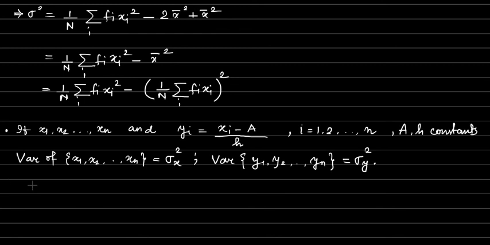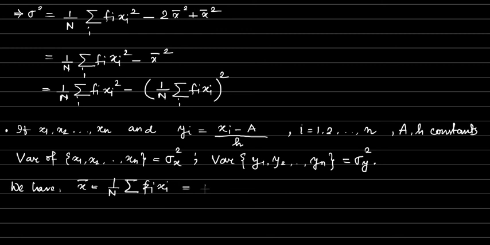Now, what we can do is that what is x bar? We know that x bar is equal to 1 by n summation of fi into xi.